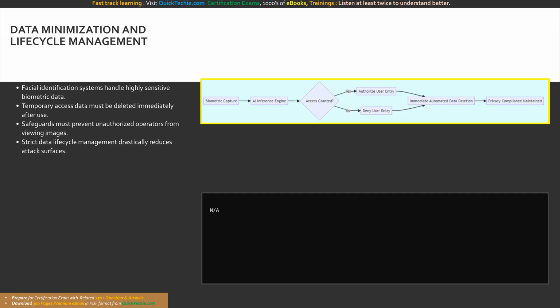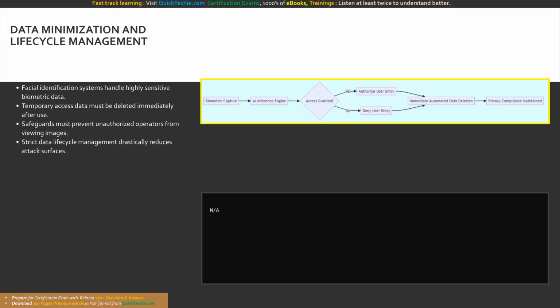In a software environment handling sensitive temporary data, your code must implement automated deletion routines. For instance, after a successful biometric authentication event, the API processing the image should explicitly call a deletion function to wipe the image binary from blob storage and memory, ensuring no residual data traces are left behind for potential exploitation.